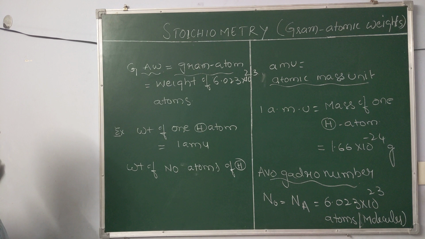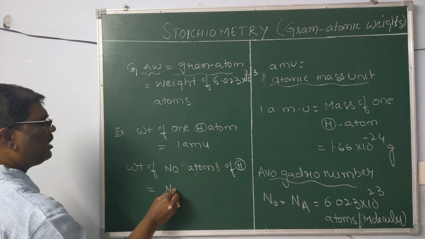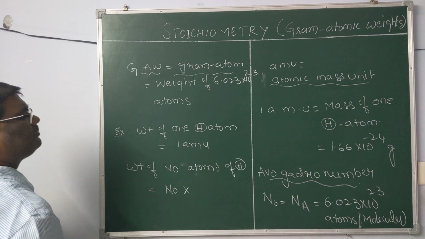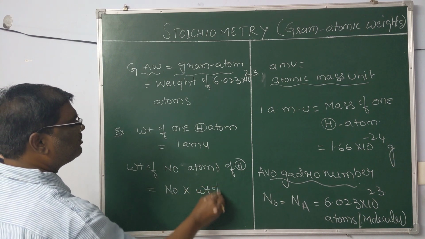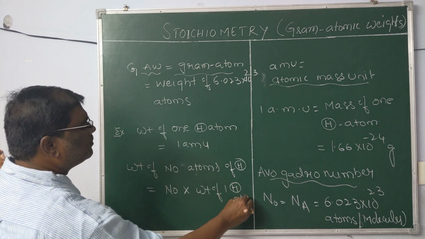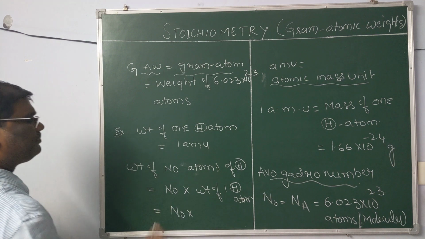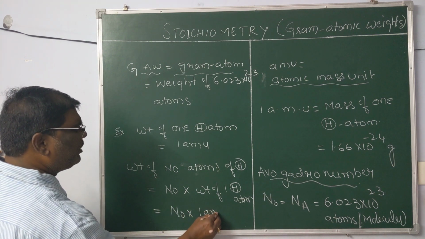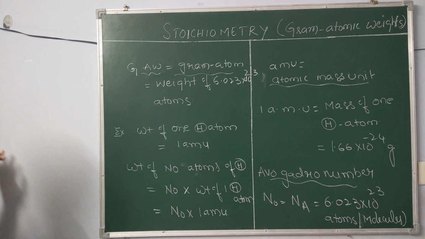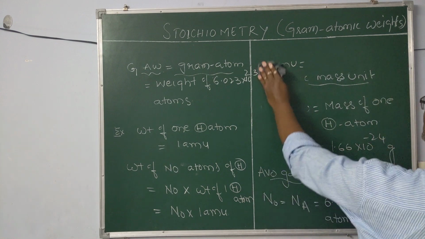Weight of Avogadro number of atoms of hydrogen is equal to Avogadro number of atoms into weight of one hydrogen atom. This is nothing but Avogadro number into 1 AMU.